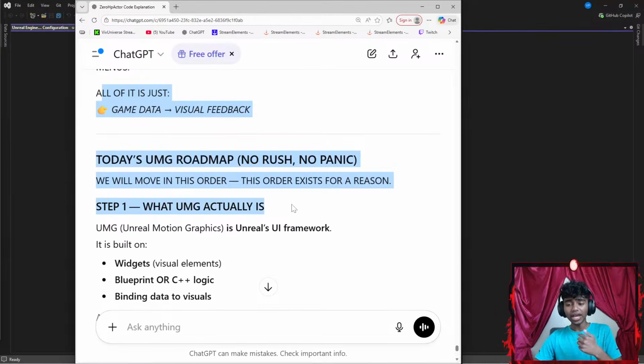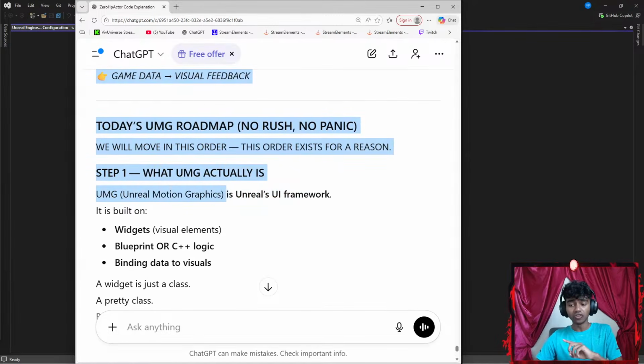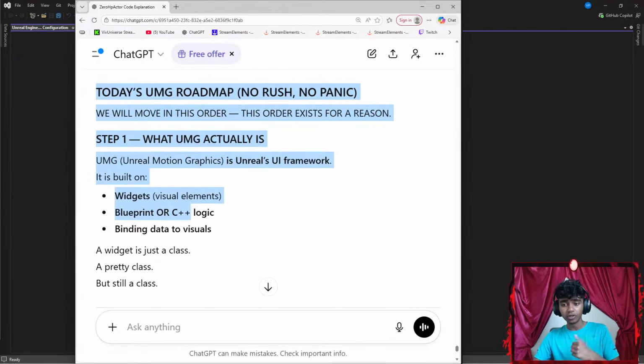Step 1: what UMG actually is. UMG, Unreal Motion Graphics, is Unreal's UI framework. It's built on widgets, Blueprints or C++ logic, binding data to visuals.